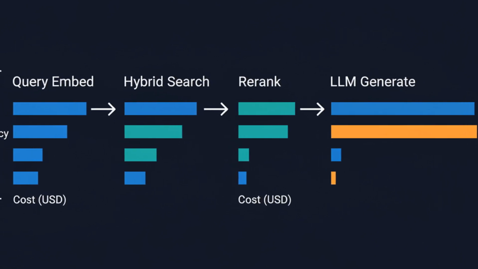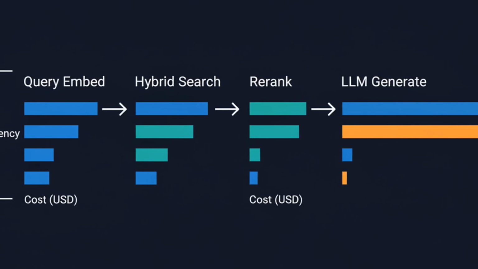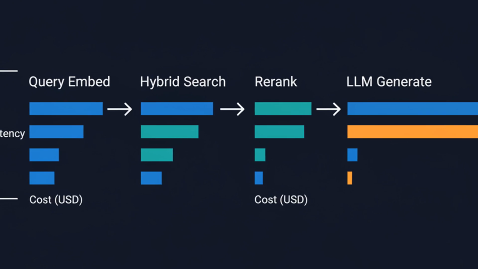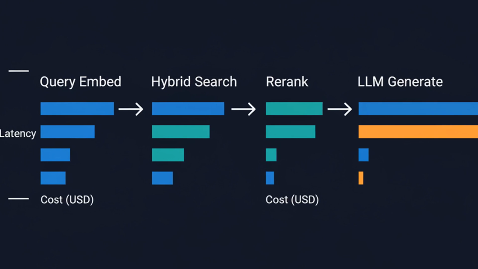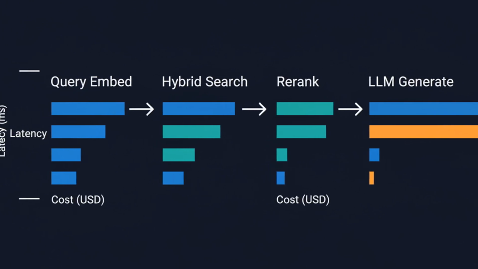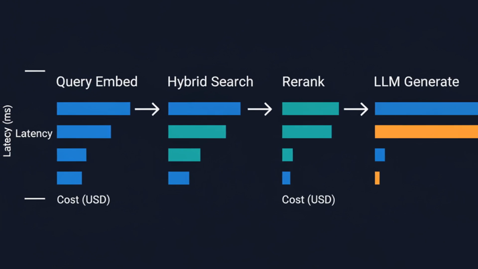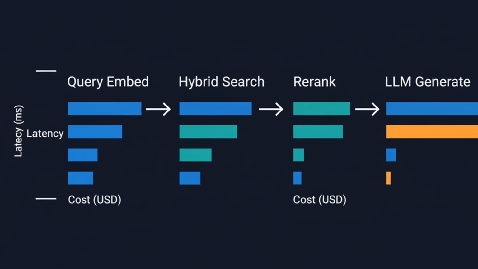Use a smaller embedding dimension where recall allows, and consider quantizing vectors. INT8 or binary quantization can shrink your index by 4 to 30 times with minor recall loss. For high traffic systems, a cheap router model can decide whether a query even needs the full RAG pipeline or can be answered from cache.